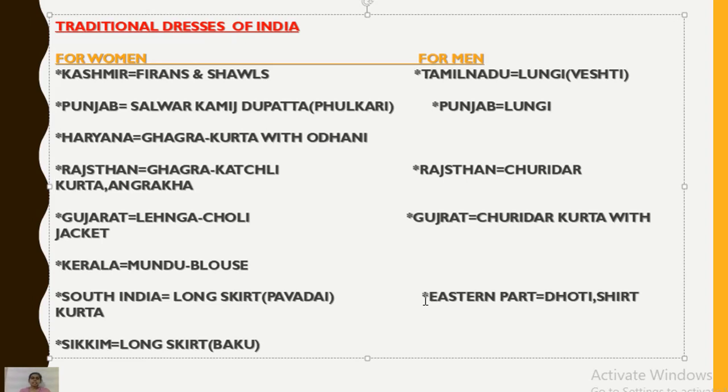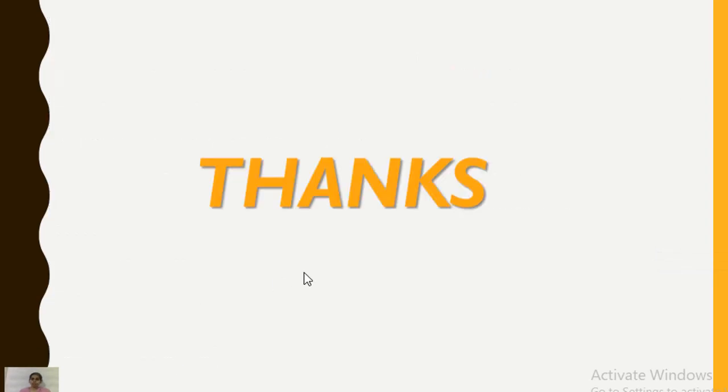Okay, these are the different types of dresses we have read in this chapter. I have just given a summary of the chapter: what fabric is, what types of fabric we use, what factors decide the choice of clothes, and now the traditional dresses of India. So we have discussed all the things now. We are going to finish here. Thank you everyone.